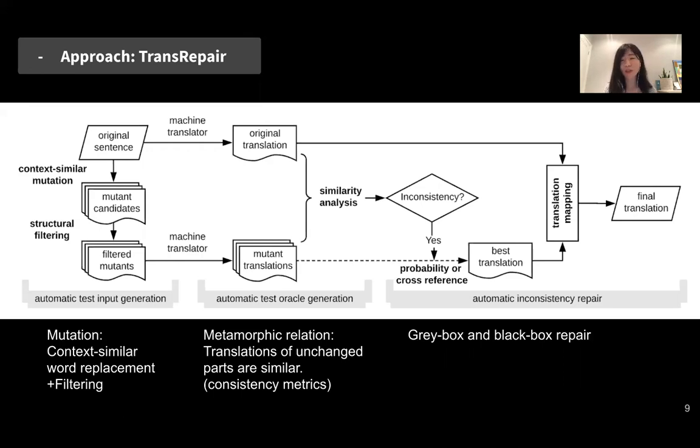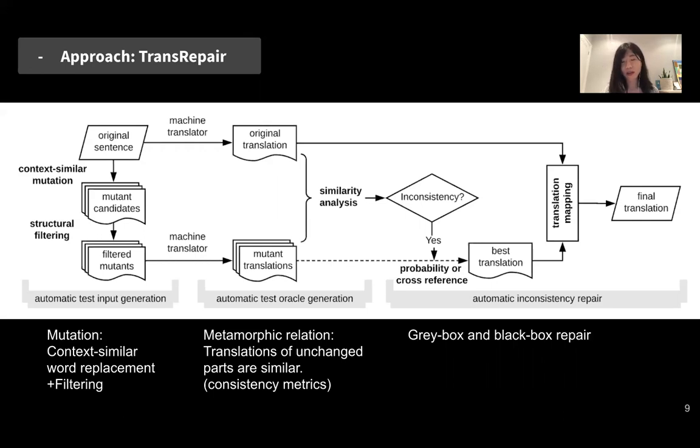After detecting bugs, we use gray box or black box repair to try to fix the bugs in a post-process manner. Because the test input generation and oracle generation are quite straightforward and simple.